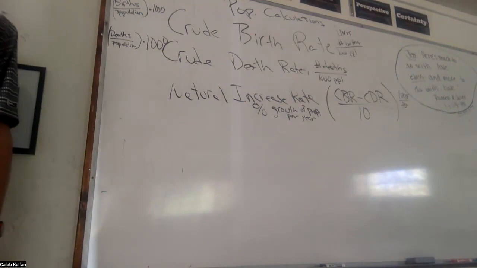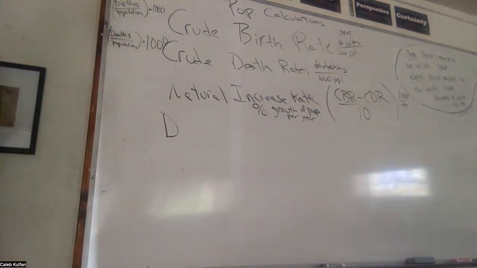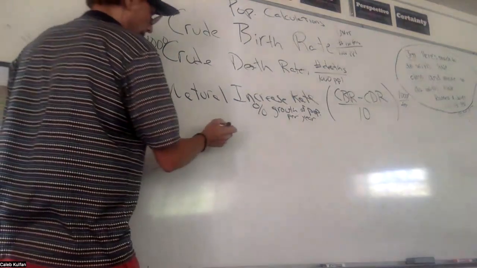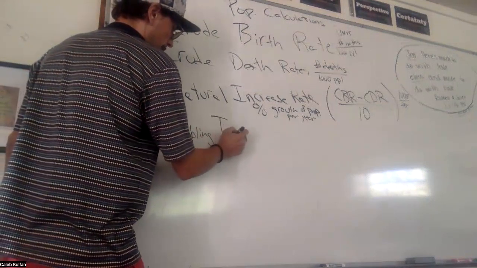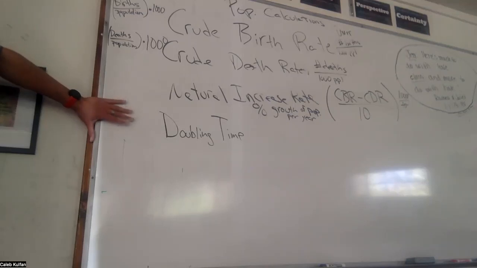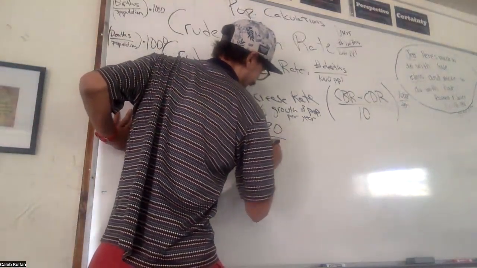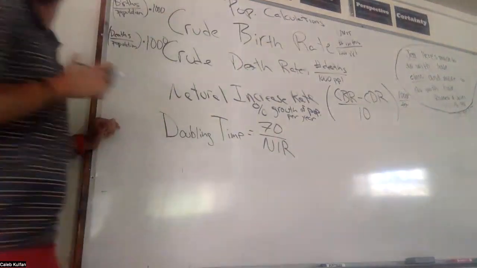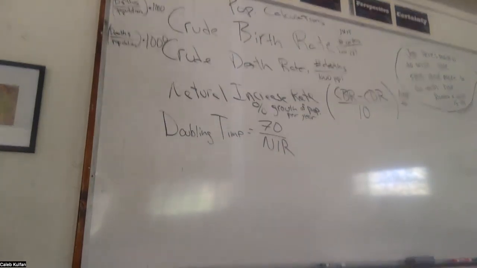The next one is DT. I think we've done a DT calculation, didn't we? Do you remember doing this? We had it after the mock exam. We did a couple bonus questions. It's 70. Yeah, 70 divided by the NIR.